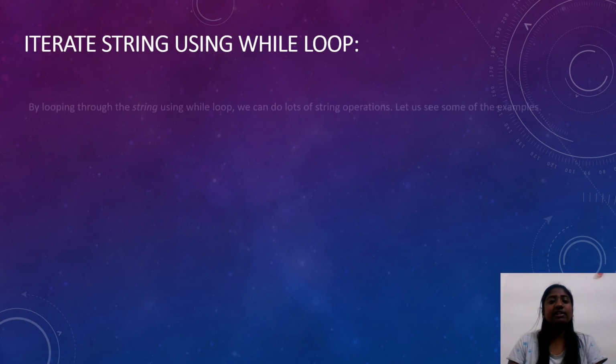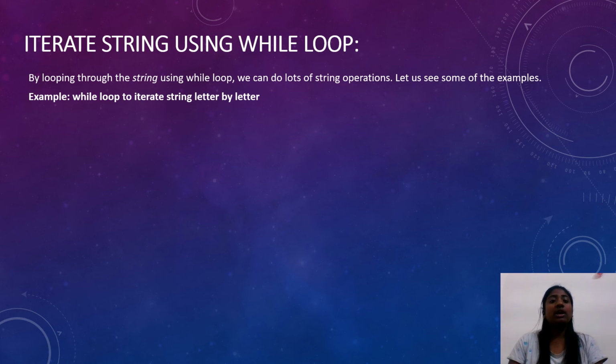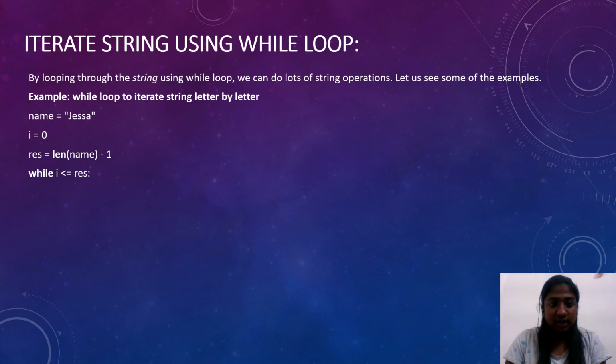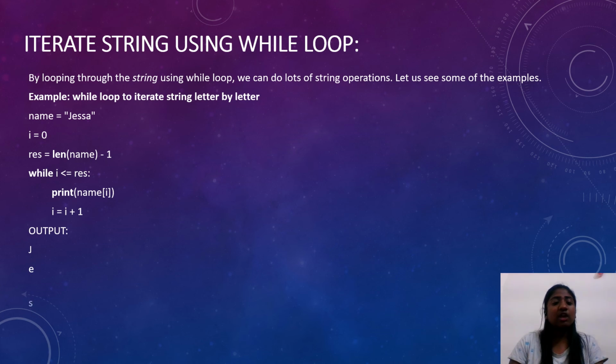Let's see how to iterate a string using while loop. By looping through the string using while loop, we can do lots of string operations. Let us see some of the examples. Example, while loop to iterate string letter by letter. name equals Jessa, i equals 0, res equals len of name minus 1, while i is less than or equal to res, print name[i], i equals i plus 1, and we'll get the required output.